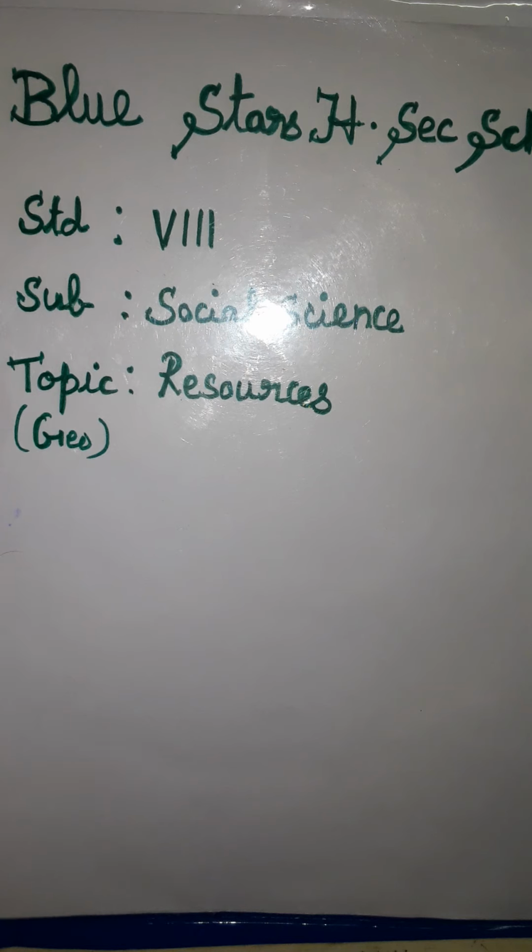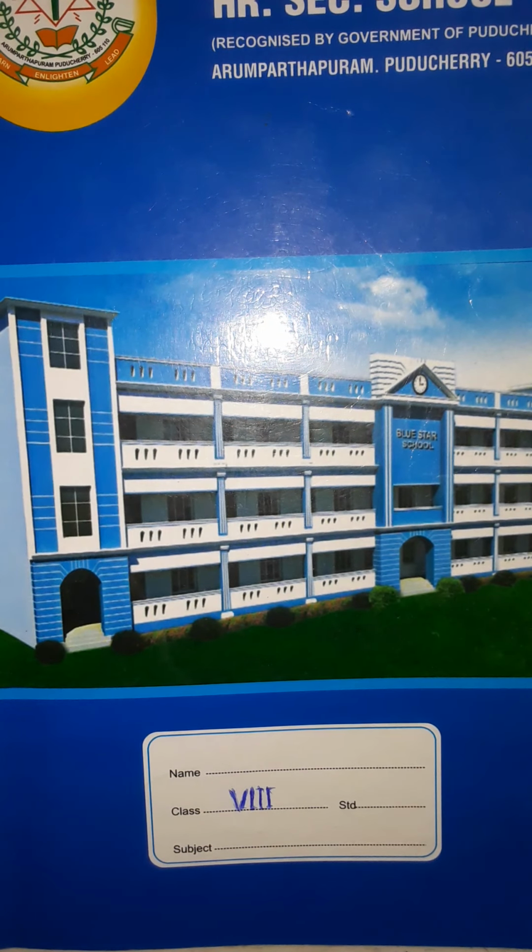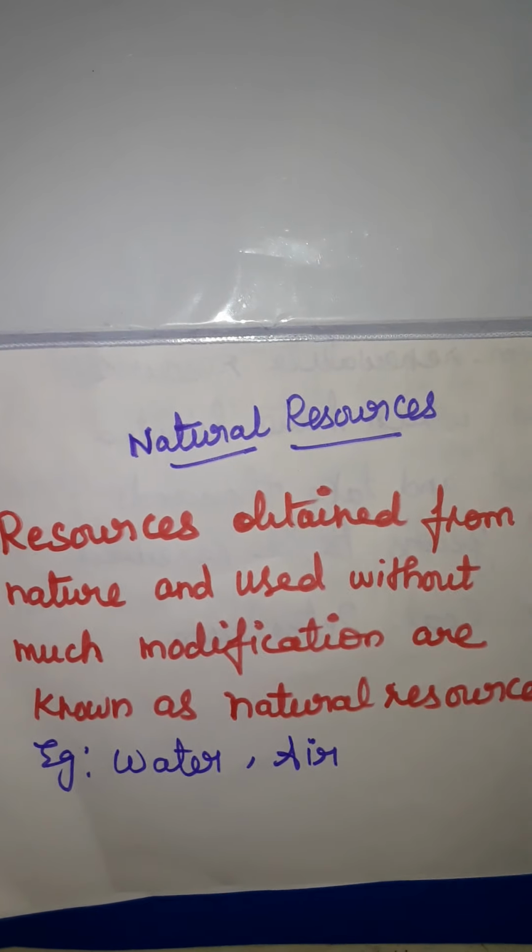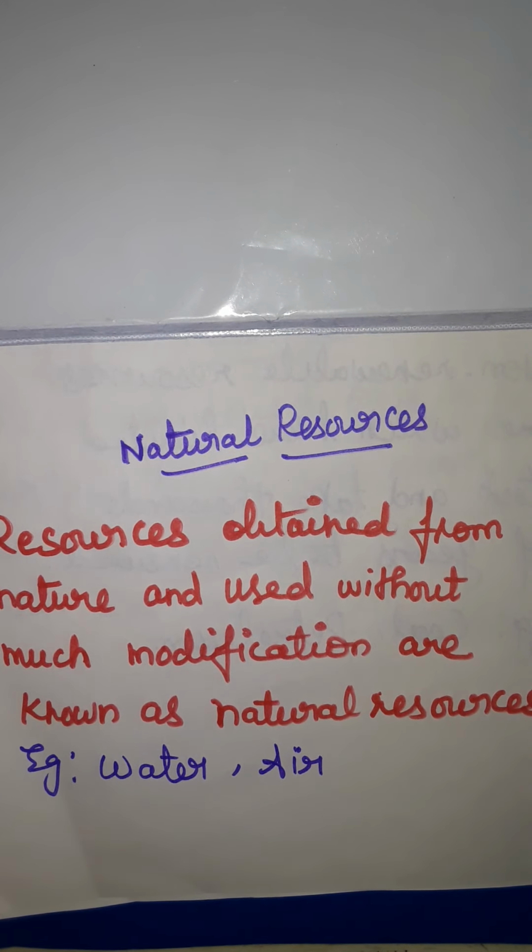Let us recall our points again. What is the meaning of natural resources?